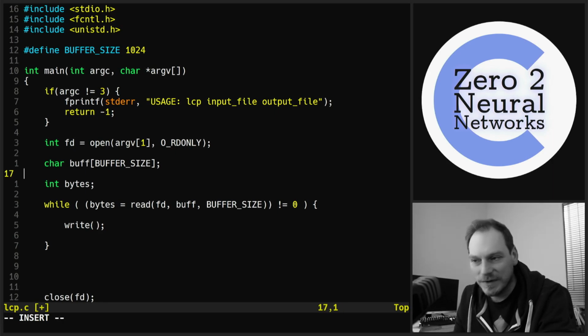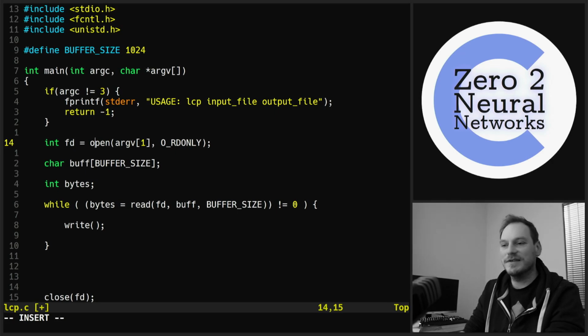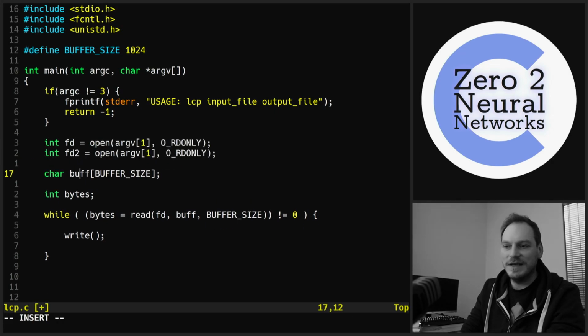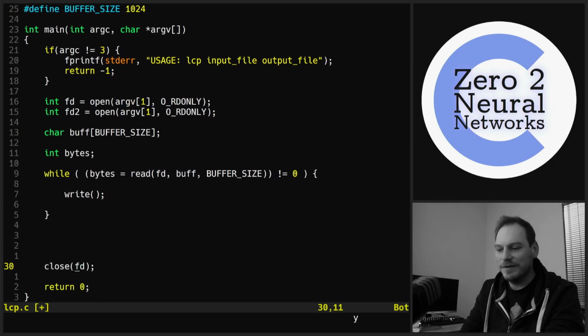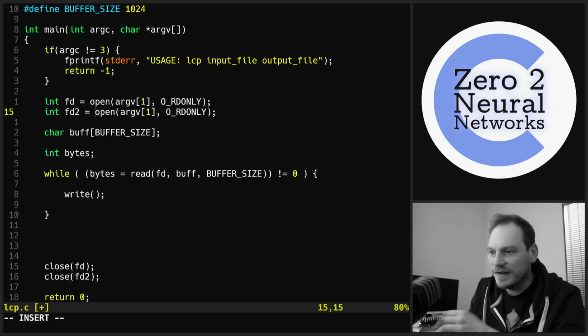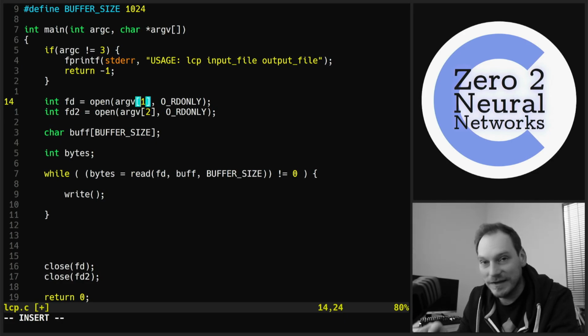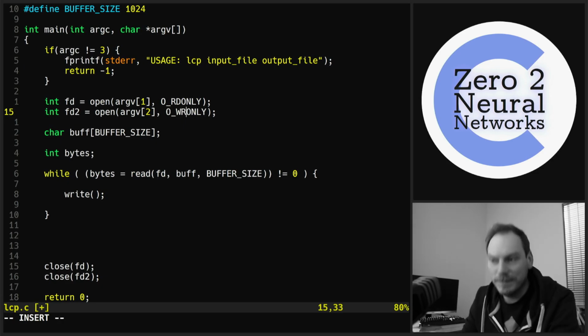But we need to open another file, don't we? We need to open the second argument as the file. So let's do that. So we want an FD2, and if we're calling an FD2, we're also going to want to close FD2. Now this time we're opening argv[2]. We're opening the second argument that we've supplied, the output file, and we don't want to open read only, we want to open write only.